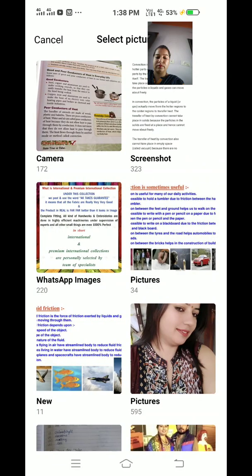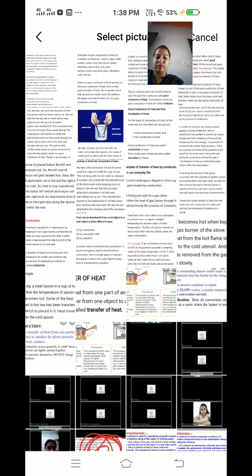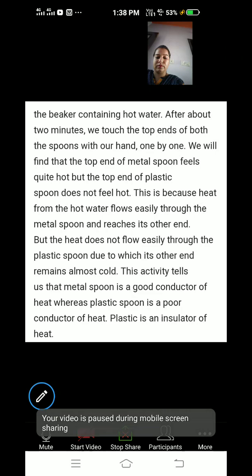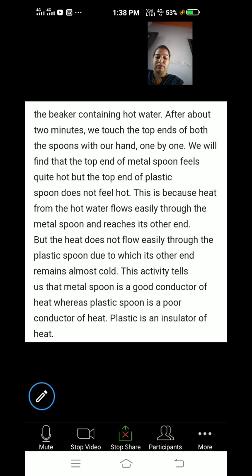Now we talk about this activity. After about 2 minutes in the beaker containing hot water, we touch the top end of both of the spoons with our hand, one by one. We will find that the top end of the metal spoon feels quite hot, but the top end of the plastic spoon does not feel hot.